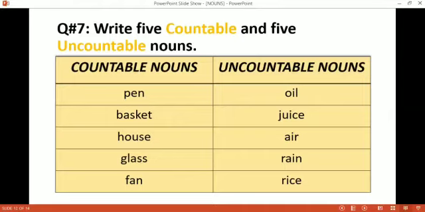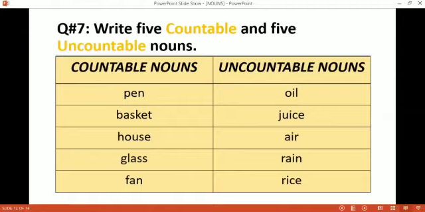First, we will make the list of countable nouns. Pen. We can count the pen. I have 1 pen. My brother has 3 pens. Basket. There are 3 baskets over there. We can count the baskets.